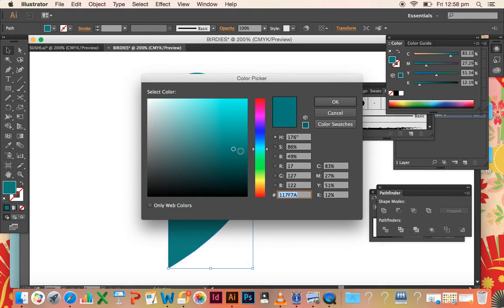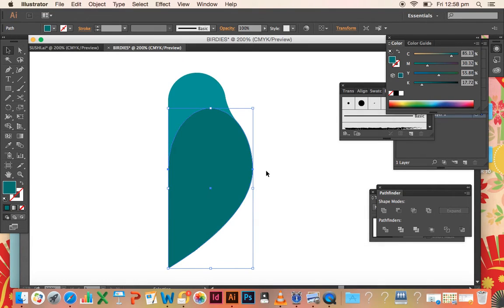Maybe a little bit darker. Just a bit more variation. Okay, and then we want to make it retain its original proportions, so hold down the Shift key while you're adjusting the size of it, and then to make sure it's still in line with the side of the body, hold down your Shift key, and that will make sure when you drag it up it's nice and straight. And then if you want it a little bit bigger, you can always make it bigger. Okay, so that's the wing shape there.